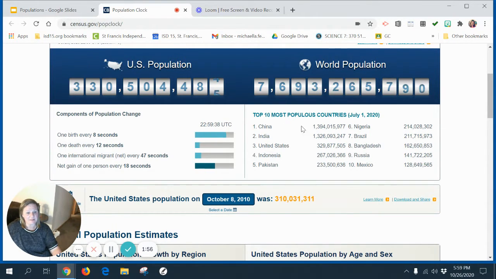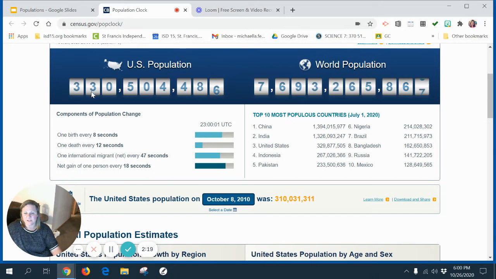The most populated country in the world is China. They have 1.3 billion people. 1.3 of the world's 7.6 billion people are in China. The United States has 329 million. And that's grown by about 30 million just in the last 10 years or so. So populations of humans on planet Earth are definitely growing.